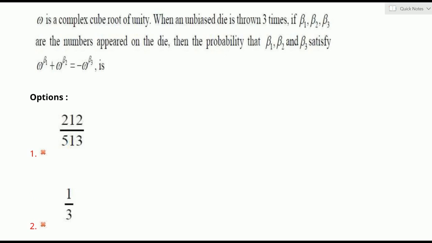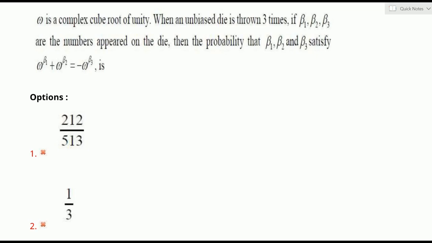Look at this question. Omega is a complex cube root of unity. When an unbiased die is thrown 3 times, if beta 1, beta 2, beta 3 are the numbers appeared on the die, you know the die contains the events 1, 2, 3, 4, 5, 6. Then the probability that beta 1, beta 2, beta 3 satisfy the equation omega power beta 1 plus omega power beta 2 is equal to minus omega power beta 3.